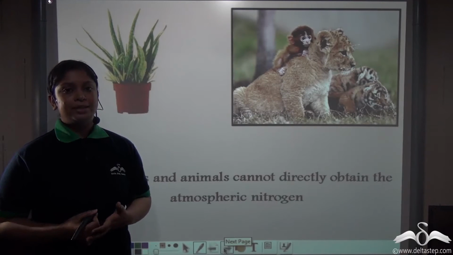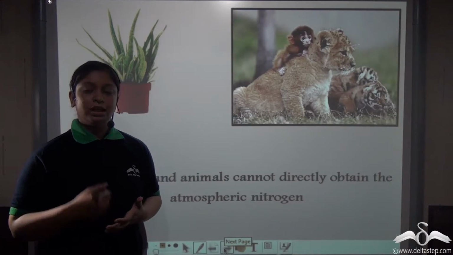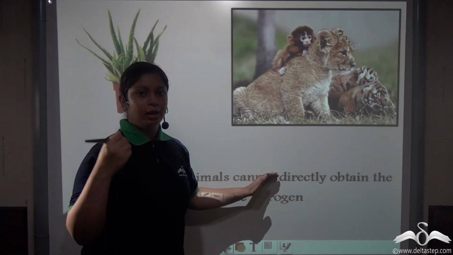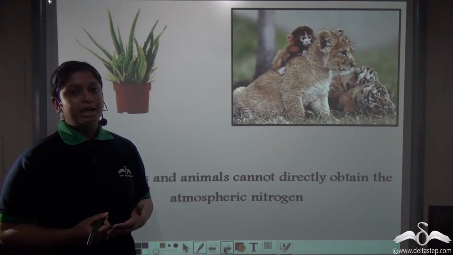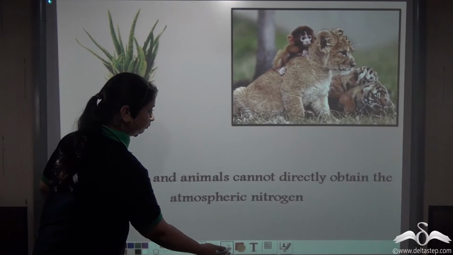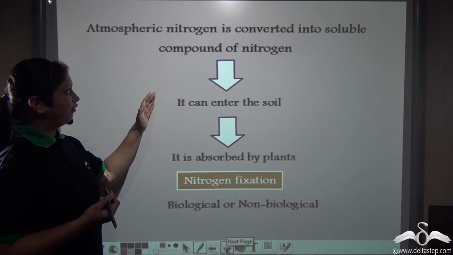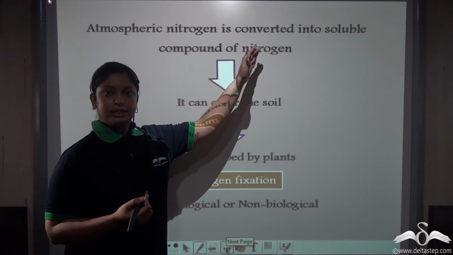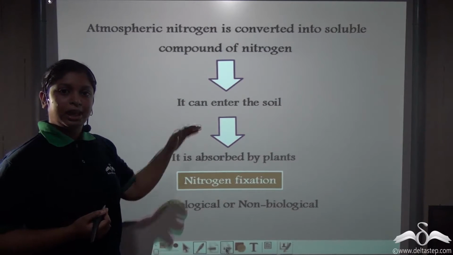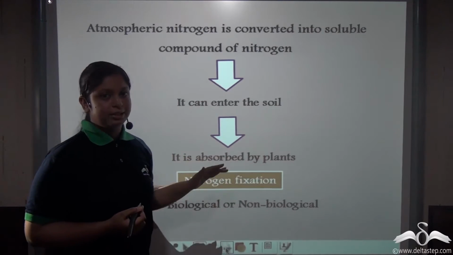Though nitrogen is present so abundantly in the atmosphere, plants and animals cannot use up the nitrogen directly from the atmosphere. So, there must be something to provide them with soluble nitrogen. In plants, this is provided in the following way. First, the atmospheric nitrogen is converted into soluble form of nitrogen. This soluble form of nitrogen enters the soil, and from the soil, the plants can absorb this nitrogen.